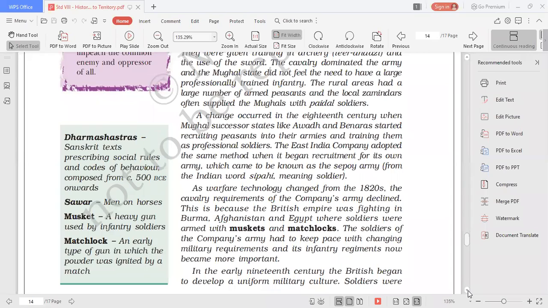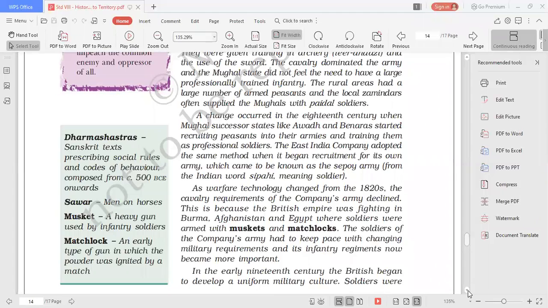The British Empire was fighting in Burma, Afghanistan and Egypt, where soldiers were armed with muskets and matchlocks. The soldiers of the company army had to keep pace with the changing military requirements, and its infantry regiments became more and more important.